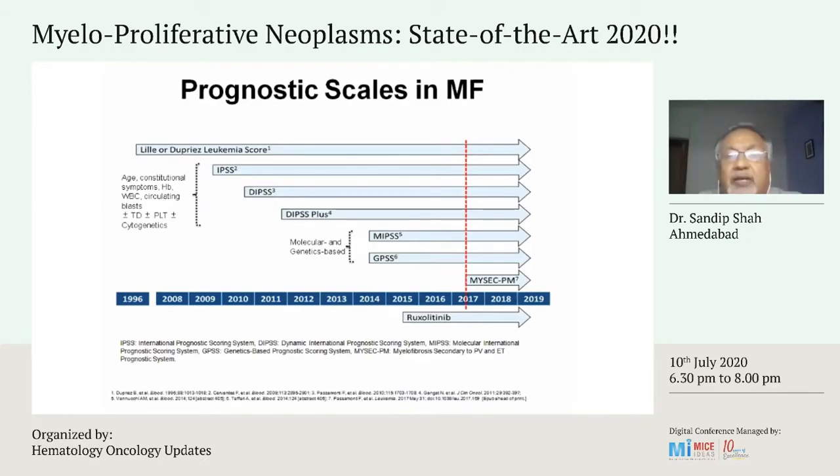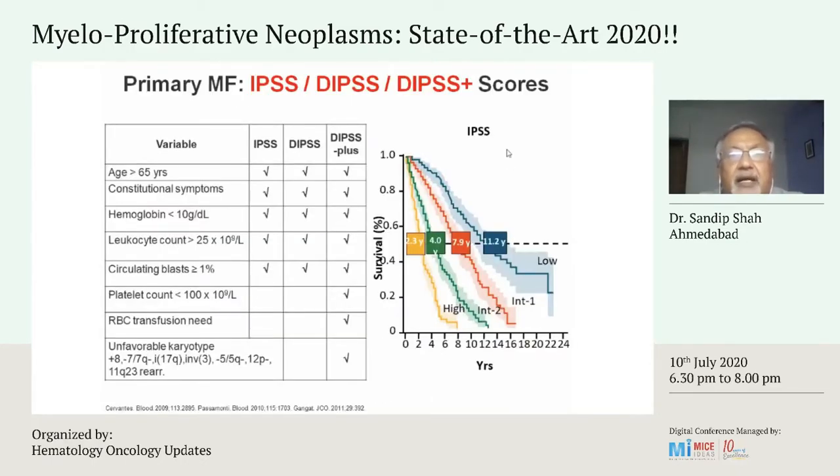So if we consider IPSS, DIPSS and DIPSS plus, these are the commonest scoring models which are used in clinical practice. The 5 factors for IPSS are age more than 65 years, constitutional symptoms, hemoglobin less than 10 gram, leukocyte count more than 25,000, and circulating blasts more than 1%, each of which gives 1 scoring point.